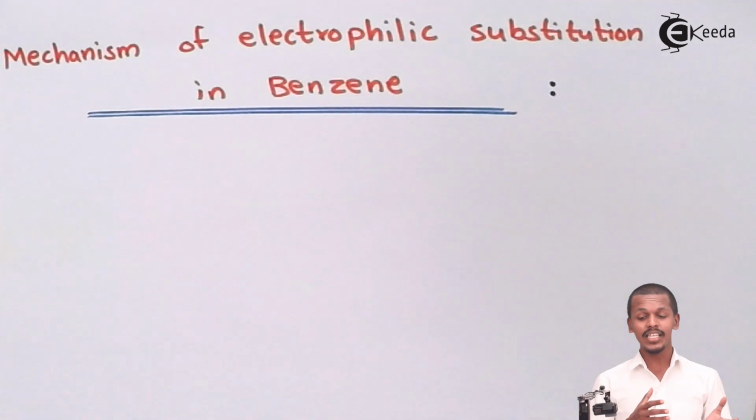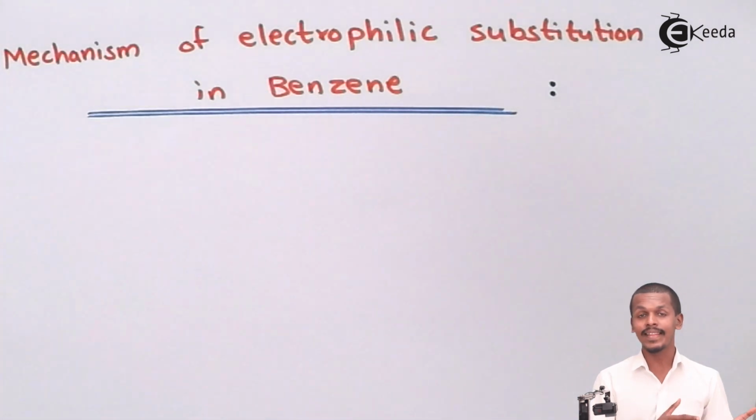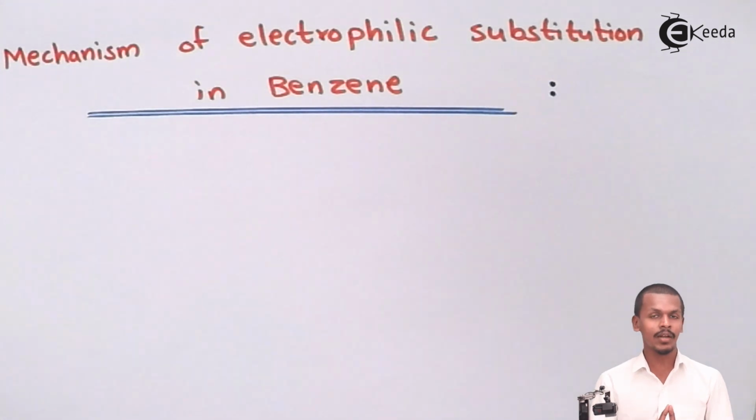So now we are going to talk about the mechanism of electrophilic substitution in benzene. But to understand why benzene shows the substitution reaction rather than the addition reaction in spite of having carbon-carbon double bonds in it, the reason is that the benzene ring is in cyclic form, and because of that the pi bonds in the benzene ring are not on the same position but are delocalizing, which creates a hybrid structure. And if we see a carbon-carbon single bond in a normal alkane, that bond is much longer compared to the carbon-carbon double bond.